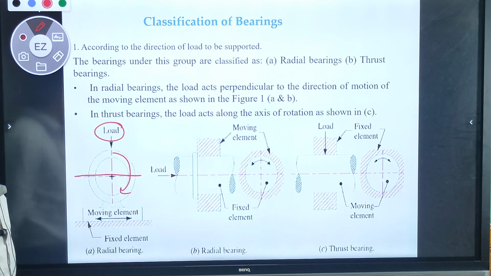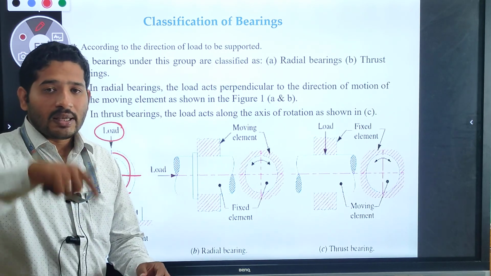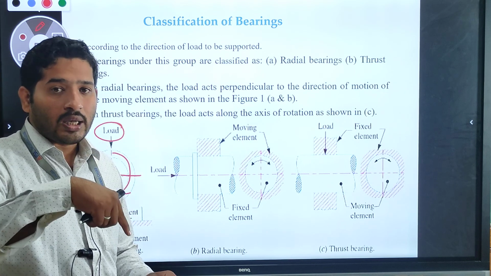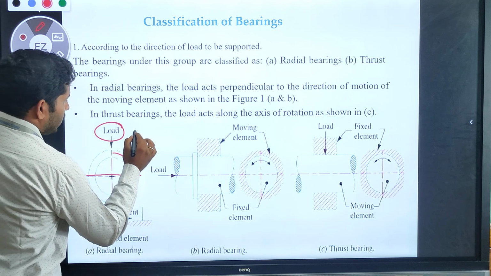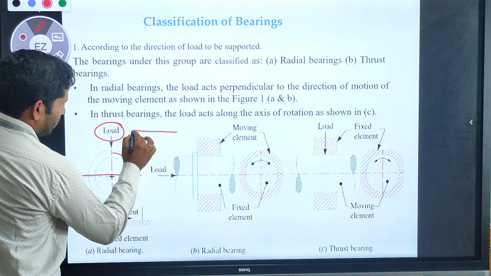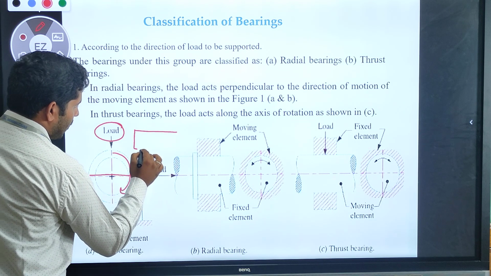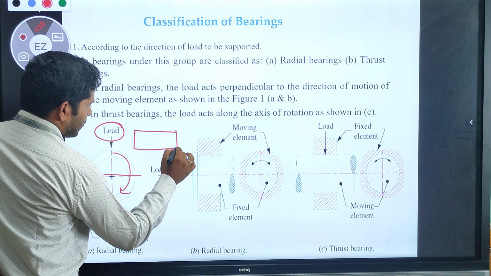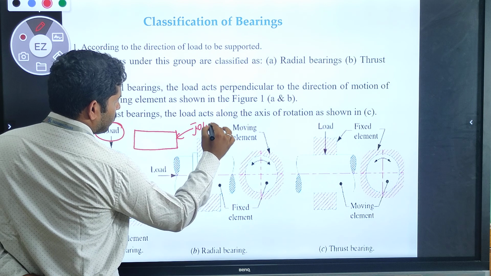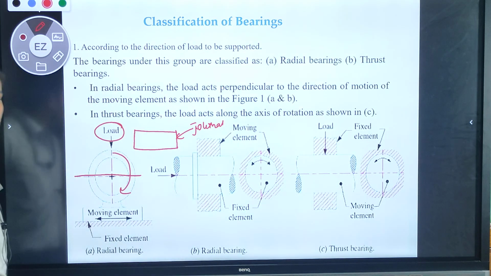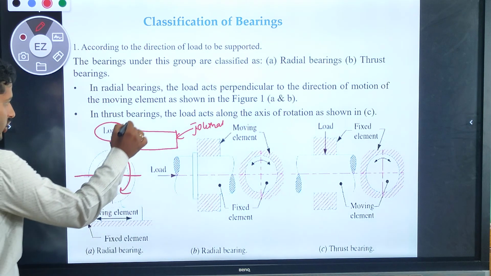The moving element here is the shaft, and this load is acting on the shaft. We can call the shaft the journal.